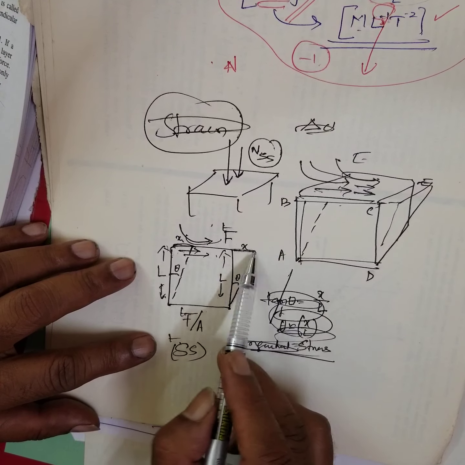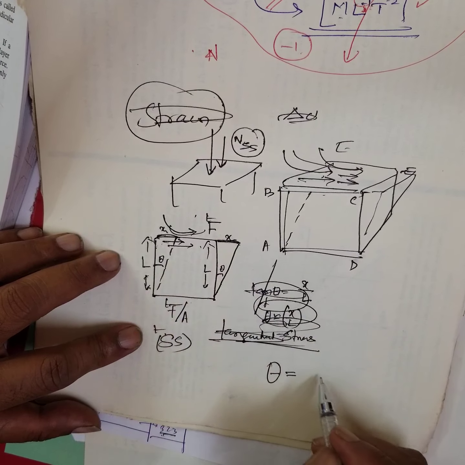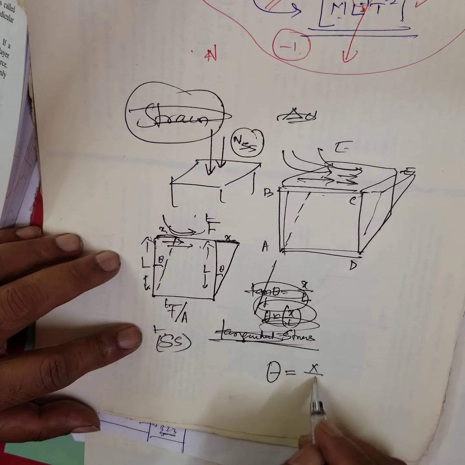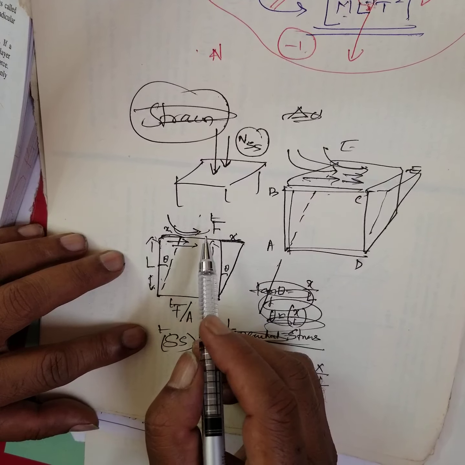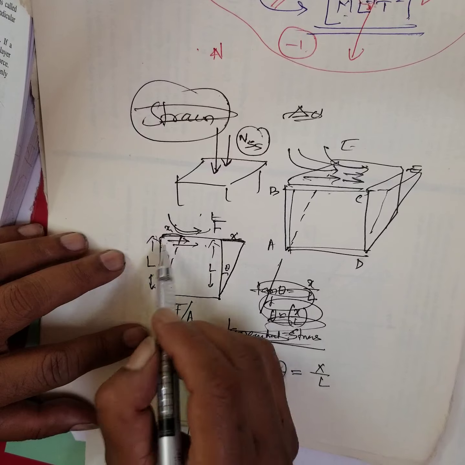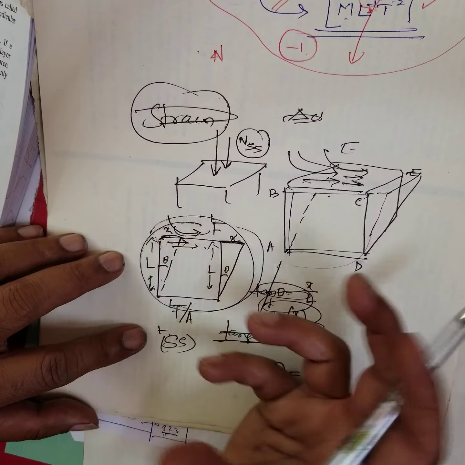It's called strain. What is called strain? Strain is equal to deformation to original length, like this. Here, opposite or adjacent is the measure of strain. Therefore, strain is the change in size of the body, because this body changes its shape.